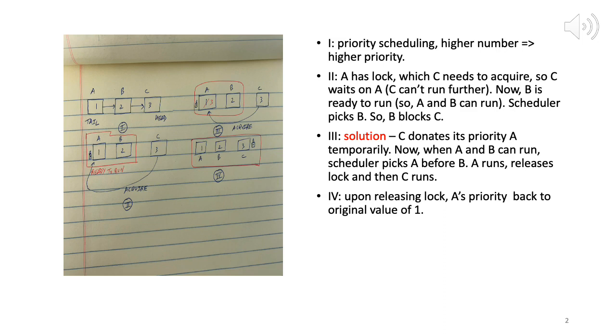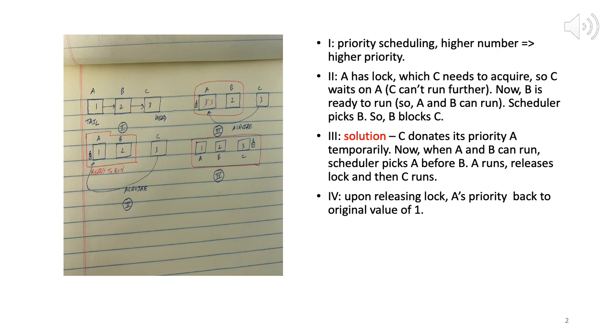No, because C is waiting on A to release the lock. Only when A runs will A release the lock, and only when A releases the lock can C continue. So C is not available to run, which means only A and B are available. Now the question is, which of A and B will the scheduler pick to run?